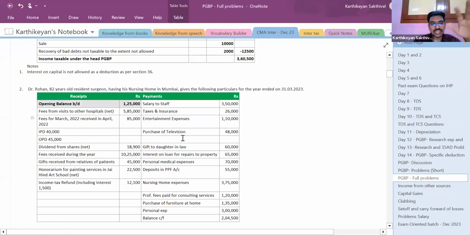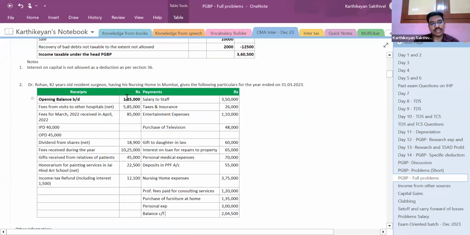So this will generally be your cash balance. Opening cash balance plus all the receipts minus all the payments will give you the closing cash balance. This is nothing but your cash book.